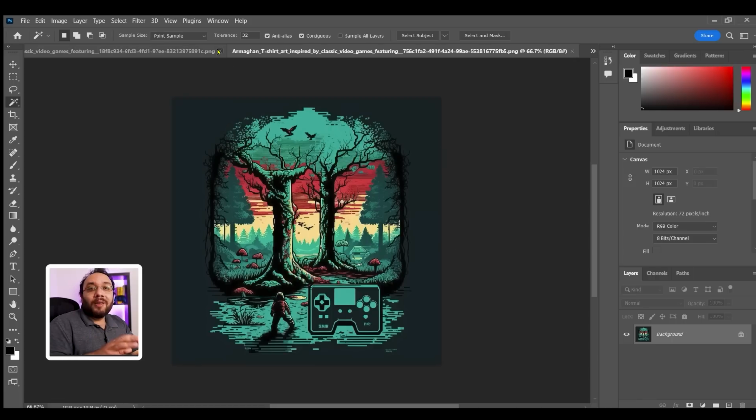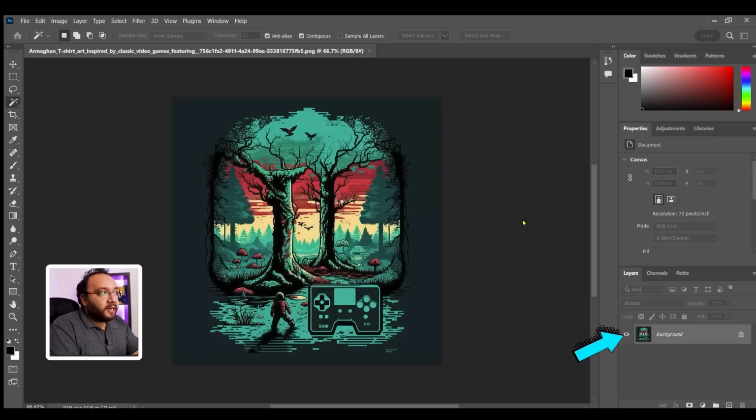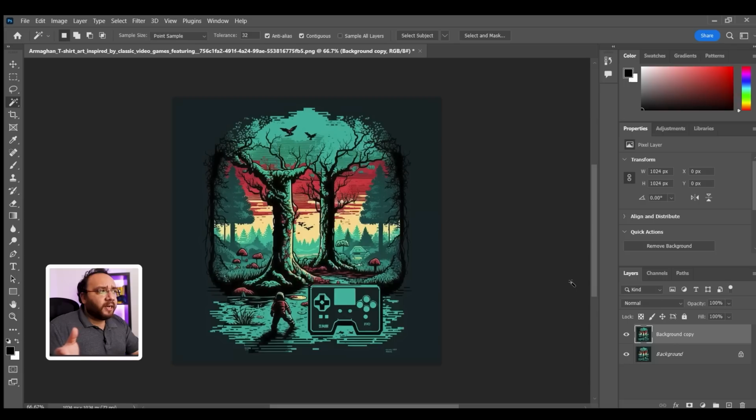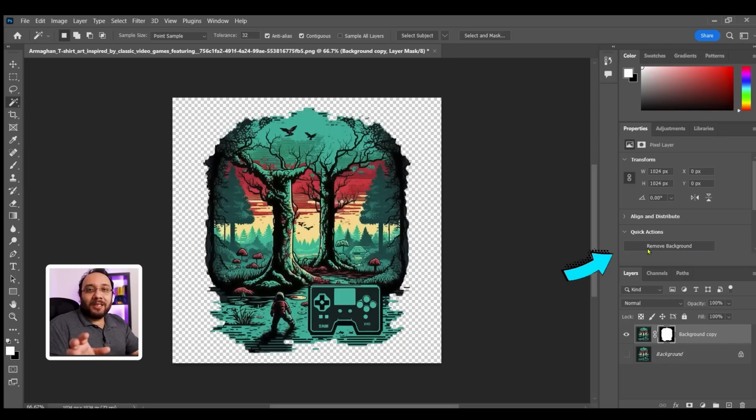Other option is to bring your image into Photoshop. If you have access to Photoshop, all you need to do is bring your picture into Photoshop. Then on your right hand side, you will see the layers. You right click on your layer and create a duplicate. You can name that layer as per your need. Then select this new layer and now right above your layers in the quick tools menu, you'll see the remove background button. Just press that and let Photoshop do its magic. I was able to remove the backgrounds in less than a minute. We can even remove text from these images in Photoshop if we have to.